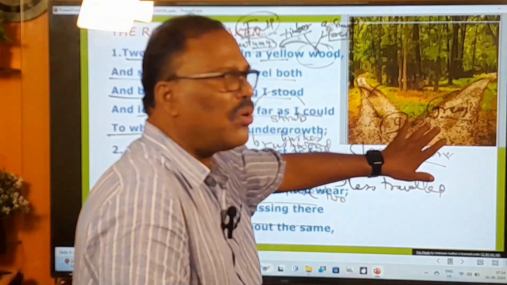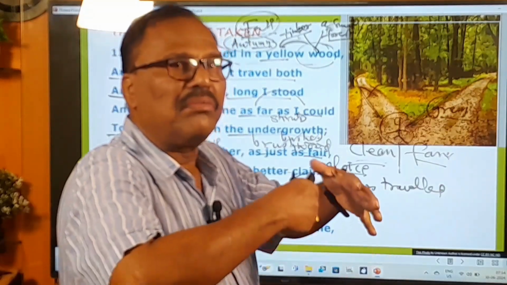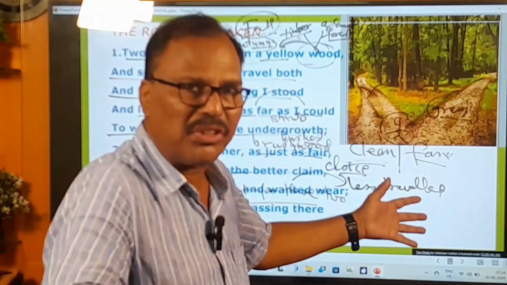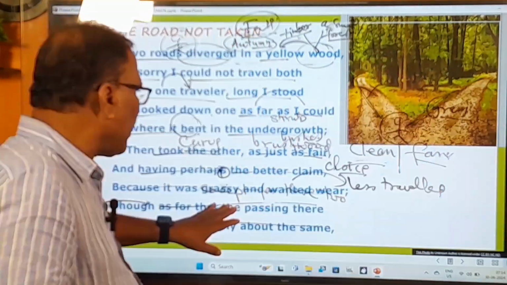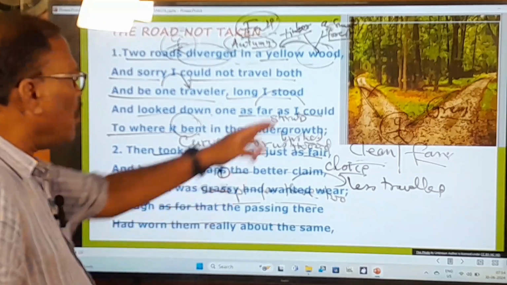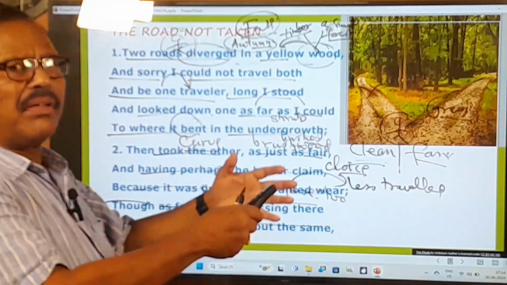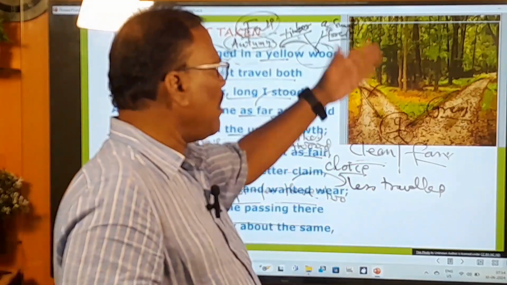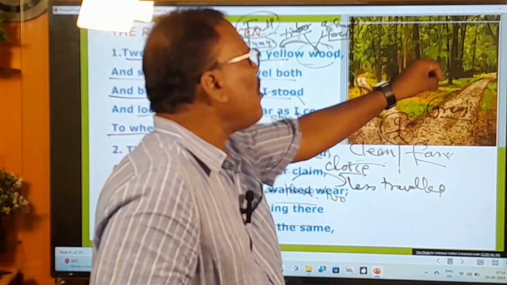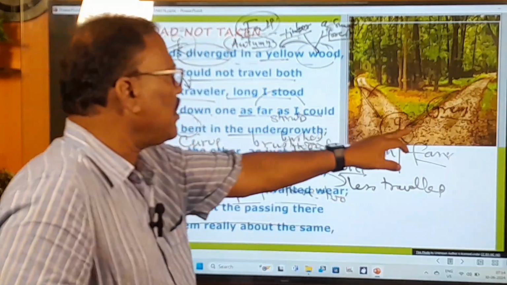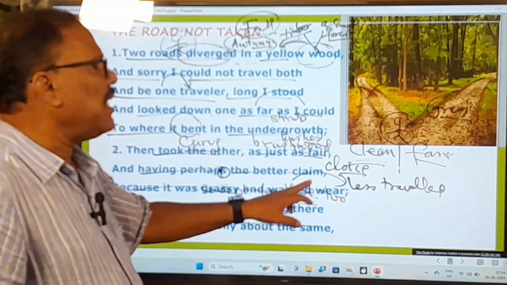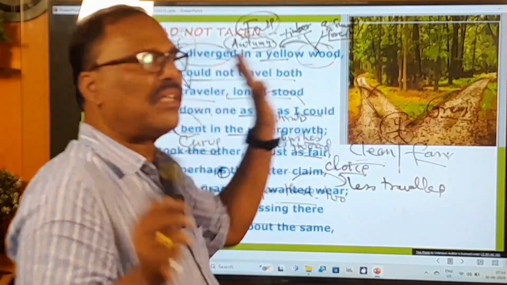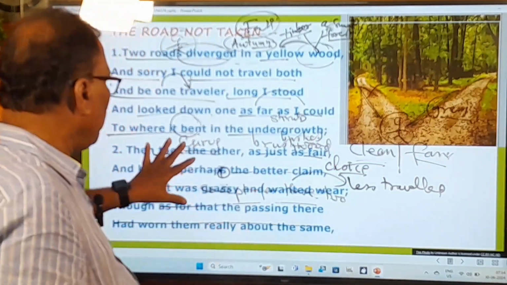Both of these roads have been trodden equally, equally worn out, equally traveled. Except for these two things, the roads are equally trodden or equally traveled. So this is equally traveled, this is equally traveled. Only extra two things are here. What are they? That second one is covered with grass and it is less traveled. Of course, the first one is traveled, the second one is traveled, but it is less traveled. That is there. So this is the meaning of this.